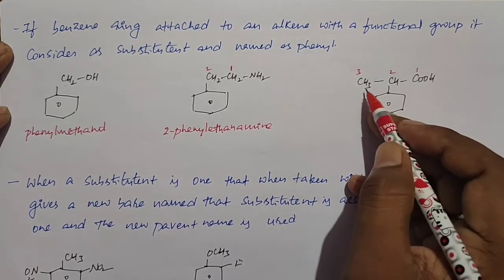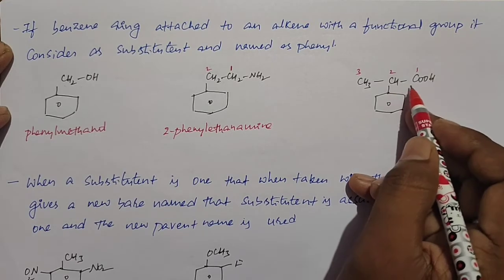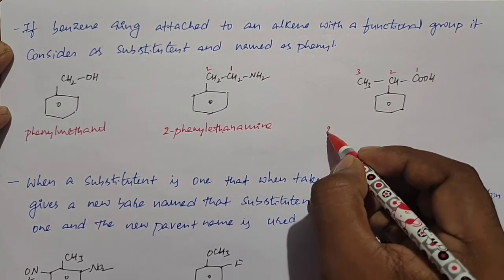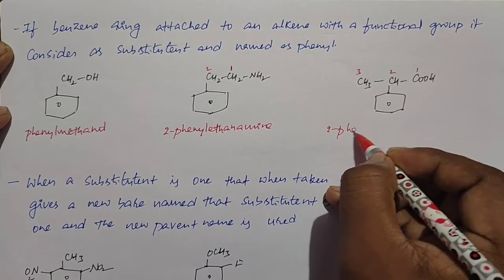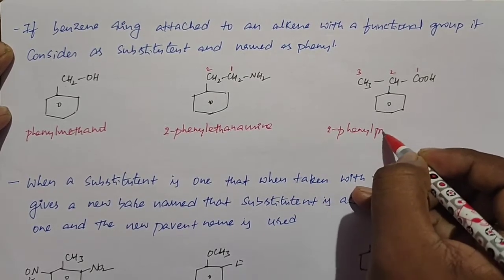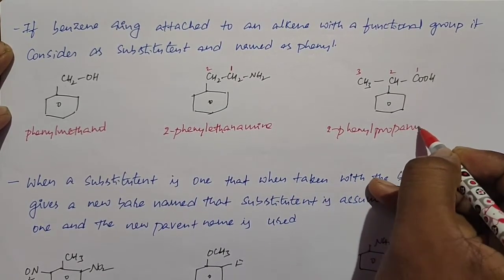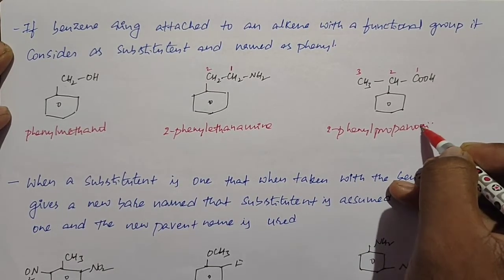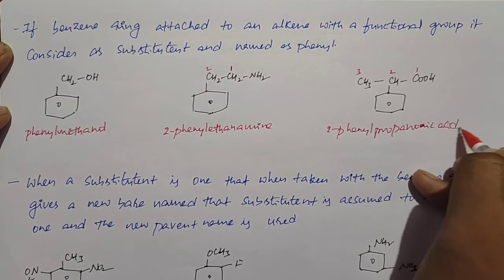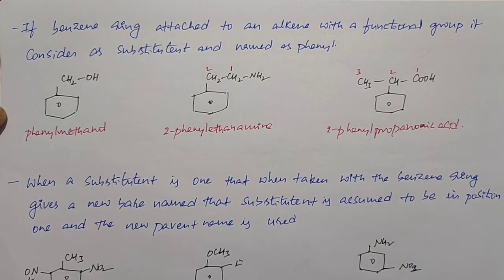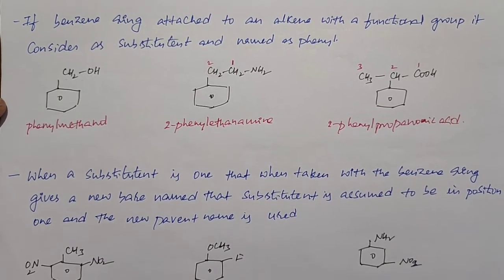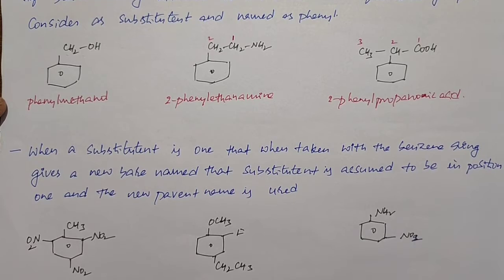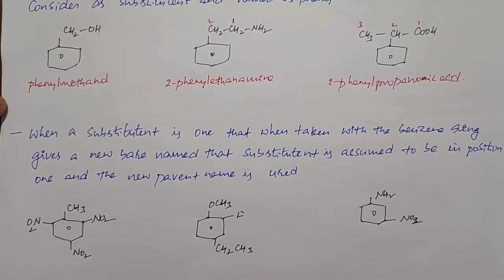So 2-phenyl and 3 carbons present in the main chain, propanoic acid. What we call as 2-phenyl propanoic acid. So this is the name of the compound. So when the side chain consists of multiple bonds or a functional group, the benzene ring is considered as a substituent.